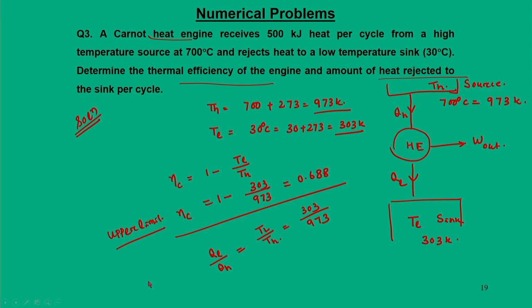QH is 500 kilojoule. So, from this we can find QL as 303 by 973 into 500. So, QL is found to be 155 kilojoule.